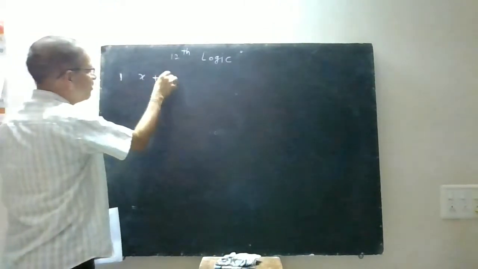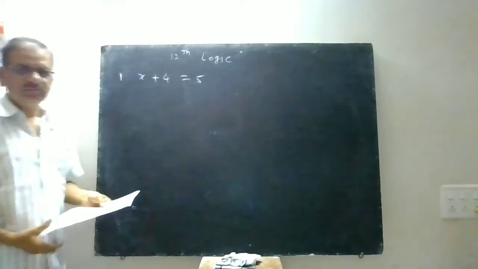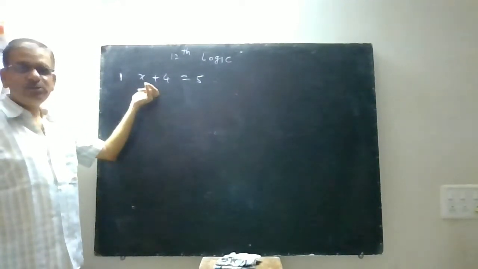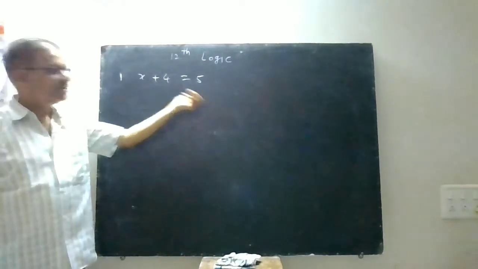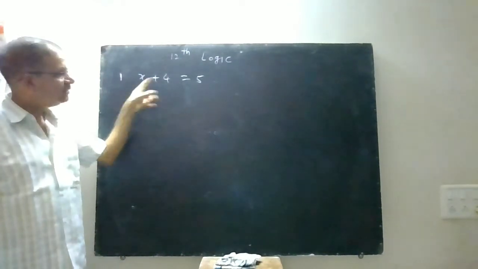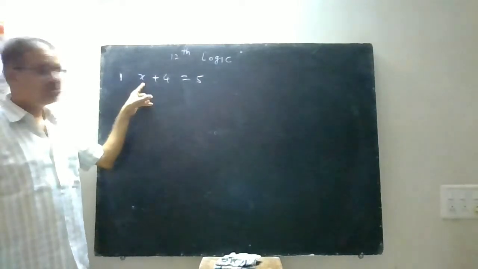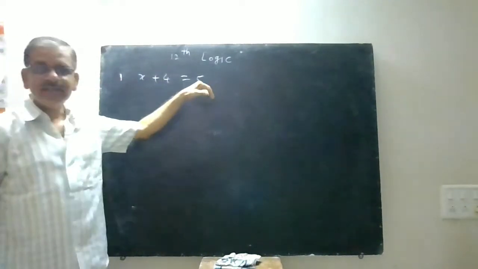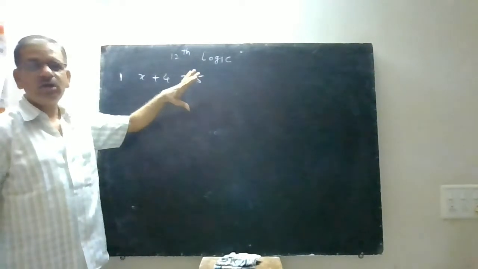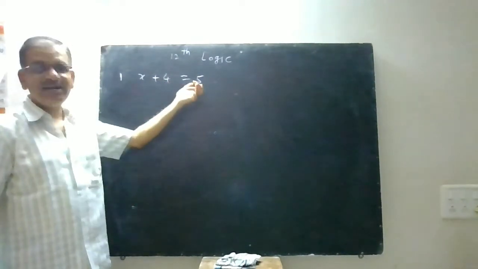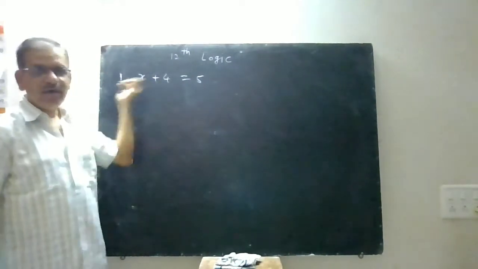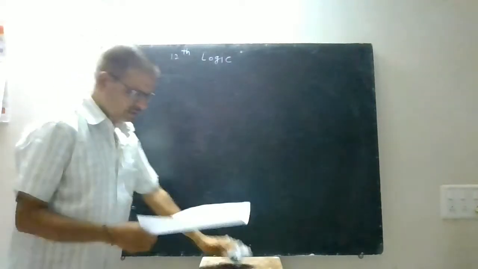Now one more statement I will give. X plus 4 is equal to 5. Now if you observe this one, sometimes this statement is true and sometimes this statement is false. When value of x is 1, this is a true statement, and when value of x is not 1, this is a false statement. So though it is a statement in some cases, in logic you cannot say this as a statement, because it is not universally true. It depends on value of x. So such sentences are also not statements.